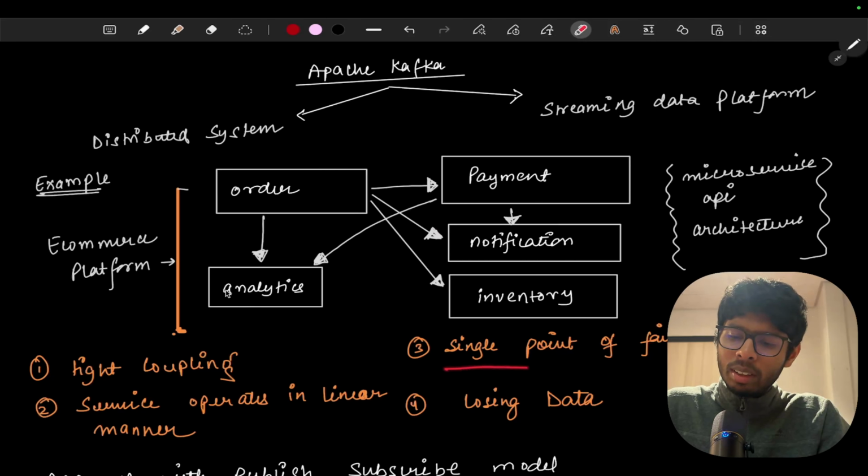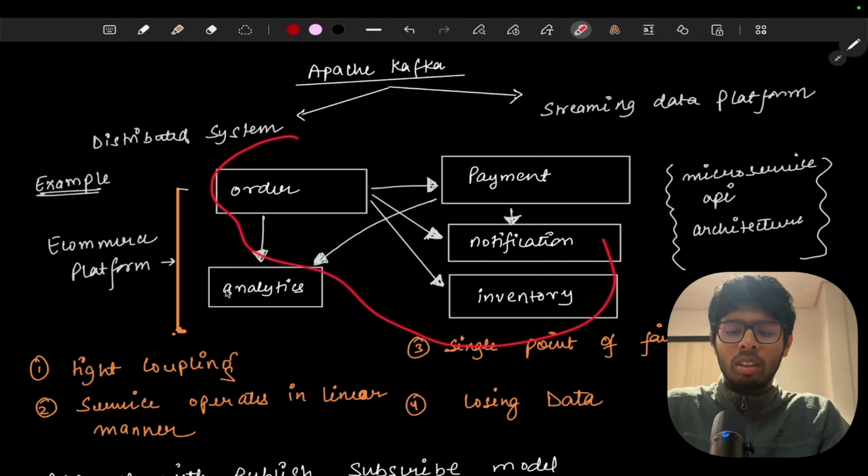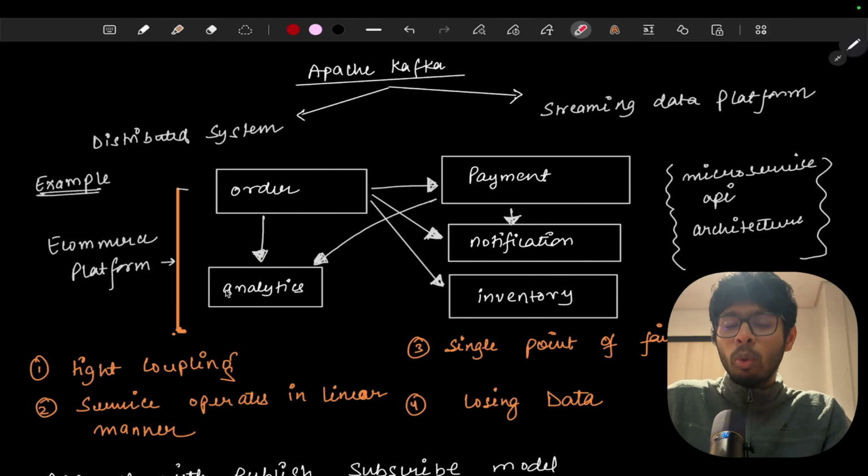The third point is single point of failure. Again, we can say our analytics service is down. Because of this, our whole system, we cannot process the order. This is the example of a single point of failure. It is quite similar to tight coupling.